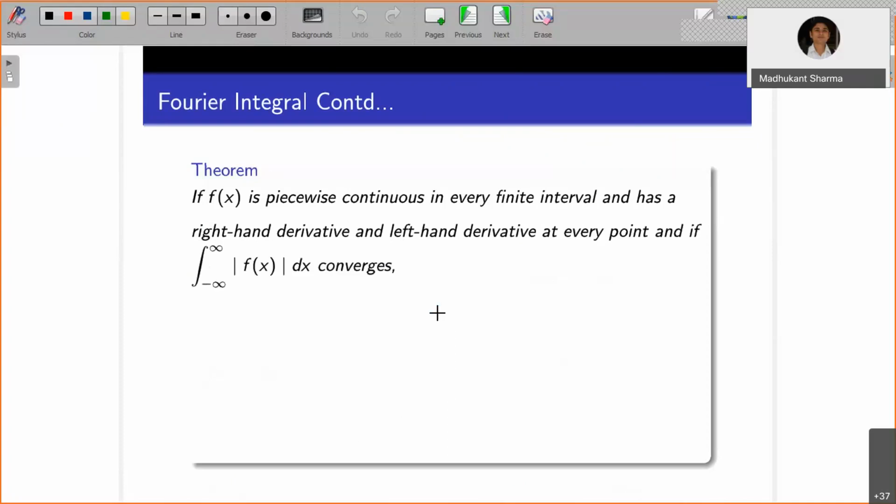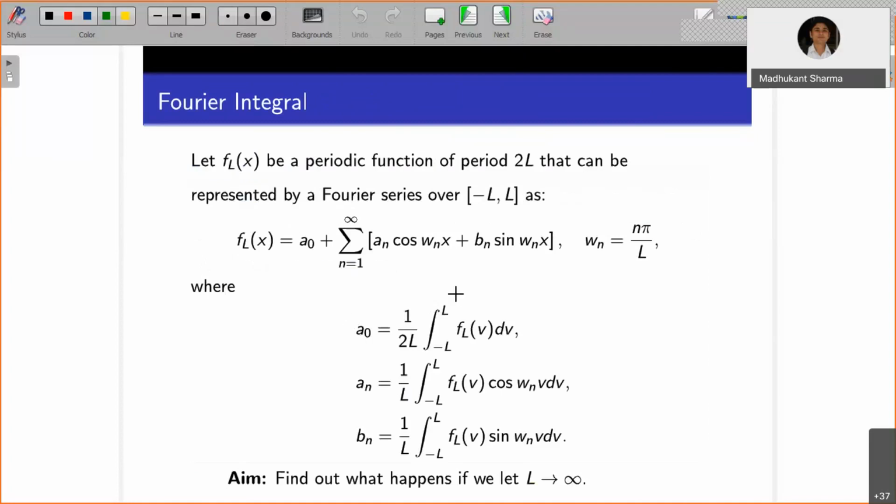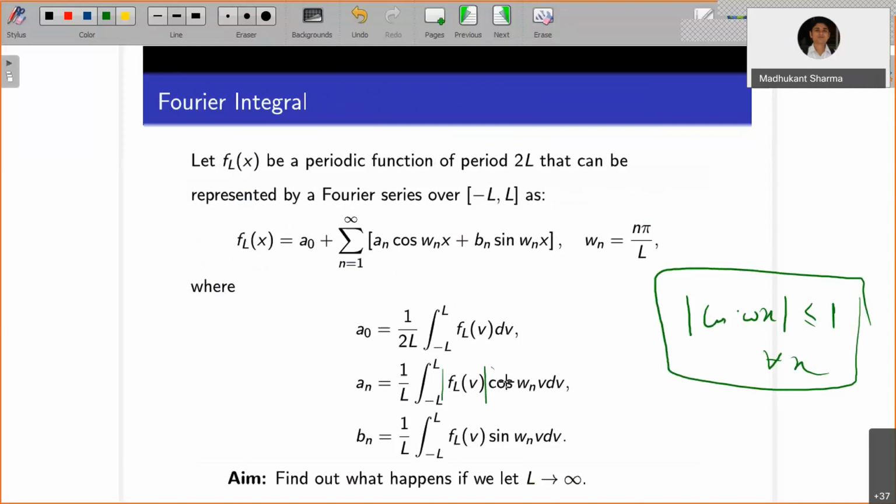And if the improper integral from minus infinity to infinity of mod f of x dx converges. If you try to bound it, suppose the function is bounded. You know the cos of any wx is less than or equal to 1 for all x. So the cosine and sine functions are bounded functions.